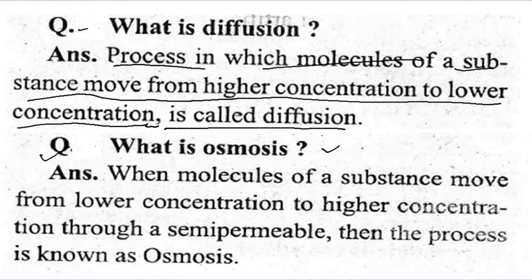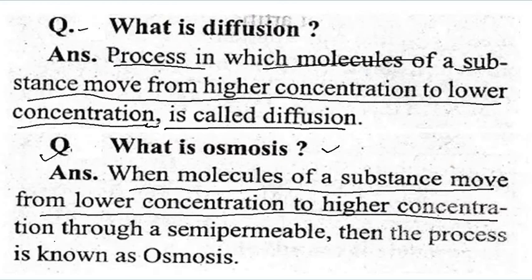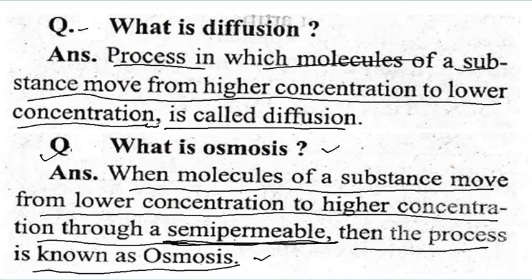Now, second, what is osmosis? It is just the reverse of diffusion. When molecules of a substance move from lower concentration to higher concentration through a semi-permeable membrane, the process is known as osmosis. The keyword is semi-permeable membrane, in short SPM. For osmosis, this requirement is very necessary. All skins are semi-permeable membranes. That's why sweat comes out, otherwise blood would start coming out. Okay.